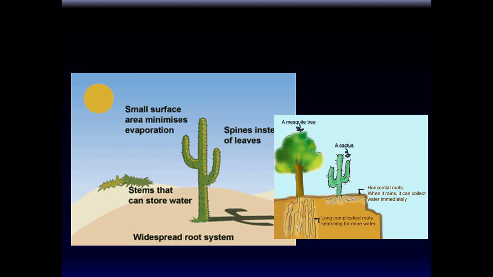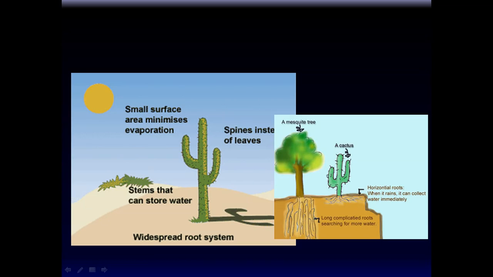Now look, what kind of adaptations do these plants have? The spiny needle leaves prevent moisture from leaving the plant. They have a waxy coat that prevents moisture from leaving the leaves. And look at this cactus.